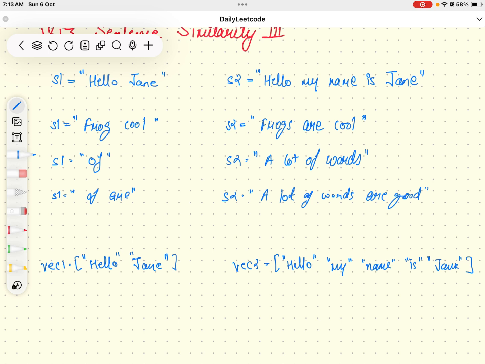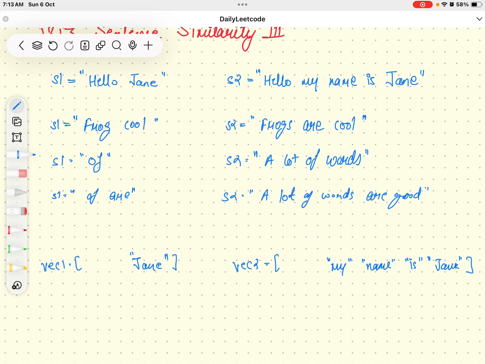How it looks at the first iteration: first of all we tokenize it. Tokenization is done. We make sure that vector1 size is greater than 0 and vector2 size is greater than 0, and their fronts match. If these three conditions are satisfied, we remove the first element from both. Now we check that vector1 size is greater than 0, vector2 size is greater than 0, but their fronts do not match. So we leave iteration 1. Then we move to checking the end of the string.